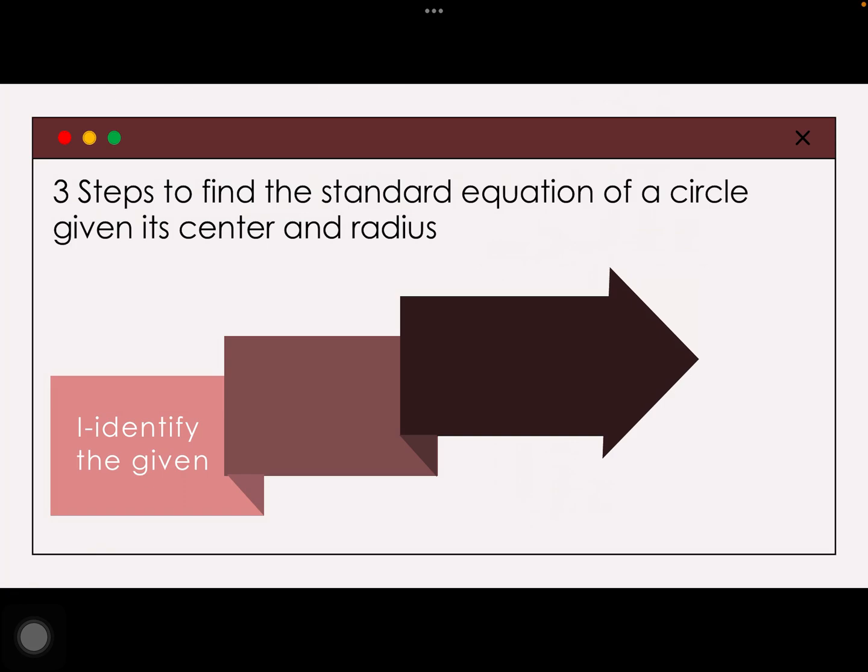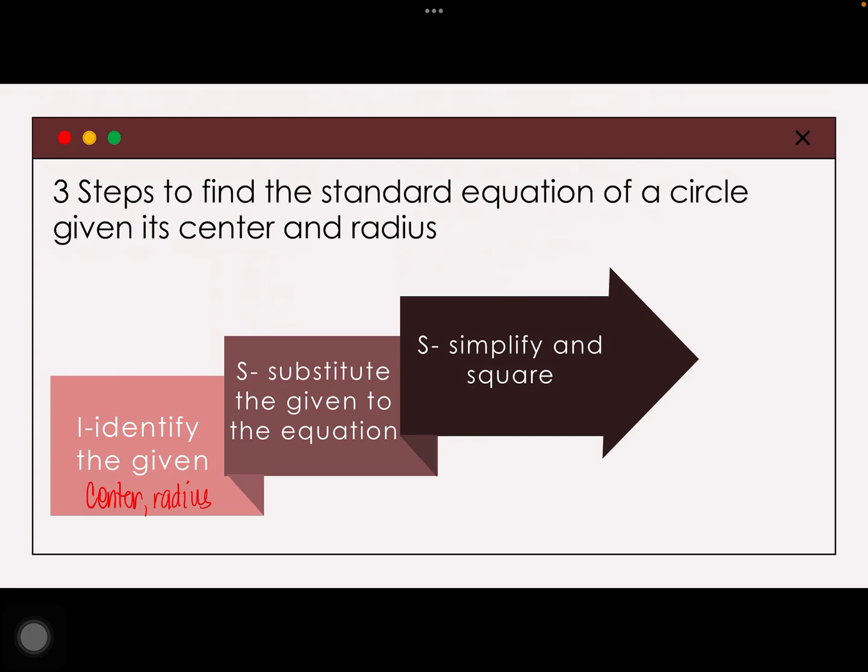Identify mo lang yung given. Ano ba yung given mo? That's the center and the radius. Aba, dalawa lang pala kailangan. What about S? O, S is substitute the given to the equation. O, meron ka ng equation, isa-substitute mo lang si center na HK at si radius na R. And lastly, for the other S, simplify and square. So, of course, meron ka dyang square yung radius mo. Square mo lang siya and then you'll be able to get the standard equation of a circle.